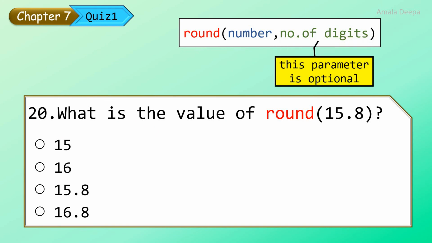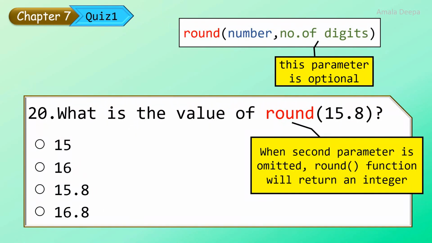So in this question, round of 15.8, the second parameter is omitted. When the second parameter is omitted, the round function will return an integer. So keep this in mind and rule out the options which cannot be selected. So you have to select either 15 or 16 as the correct option.